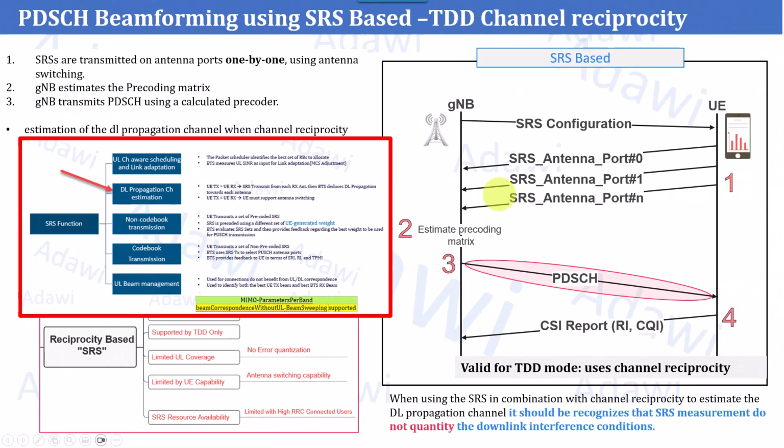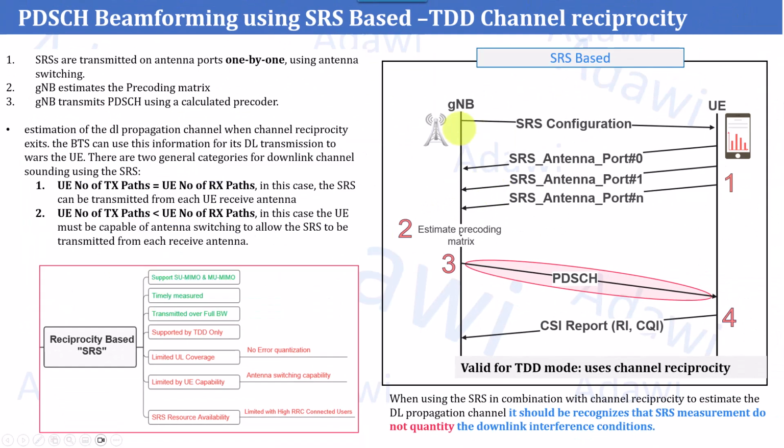Now let me explain in steps how the gNB will be evaluating the beamforming of the traffic channels based on SRS. Initially, as you can see in the figure on the right, the gNB needs to first transmit in the downlink direction, using the RRC reconfiguration message, all the SRS related configurations. There are multiple parameters and configurations that need to be delivered to the UE to instruct them how to transmit the SRS in general.